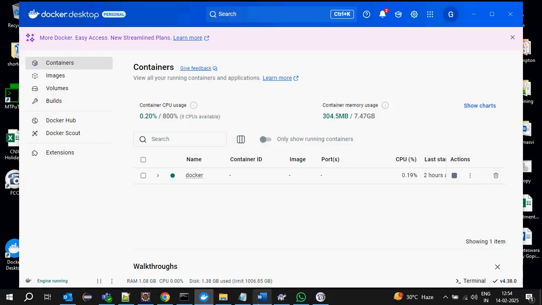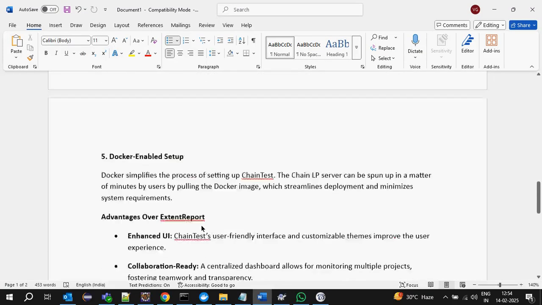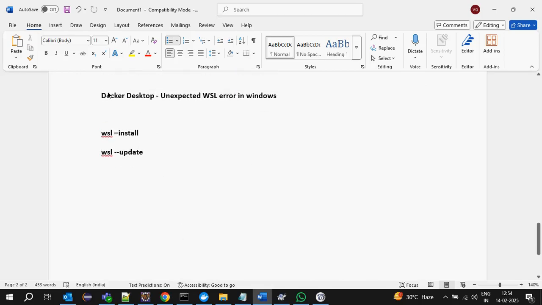While starting, if you face an issue like this, sometimes I got this issue: Docker Desktop unexpected WSL error in Windows. If you get this issue, open the command prompt and run wsl --install.